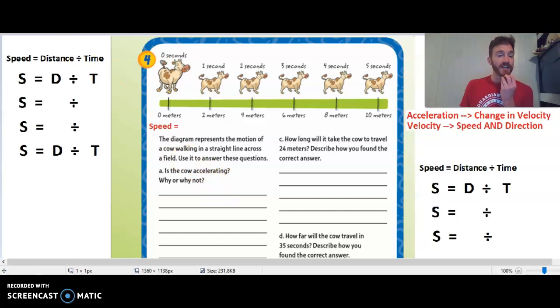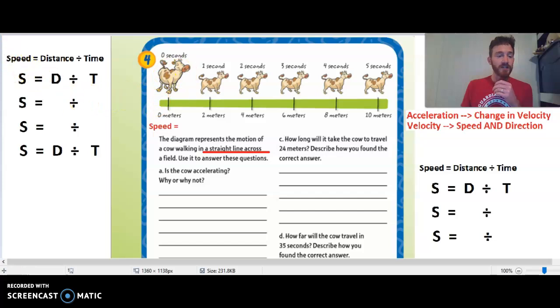One thing they tell us is the cow is going in a straight line across the field. So what does that tell us? Acceleration would be velocity changing, but if the cow is going in a straight line, that means it does not change direction. So in that case, acceleration is not happening. Now let's talk about the speed though.